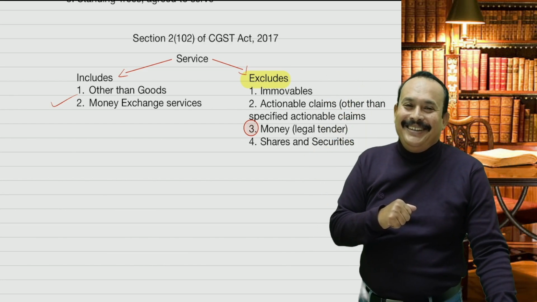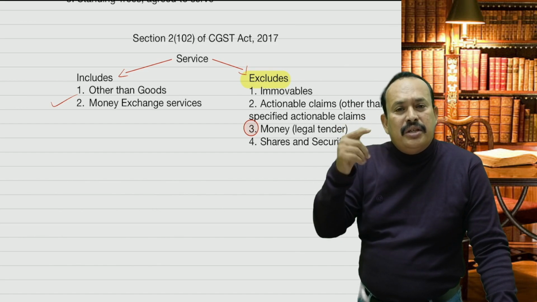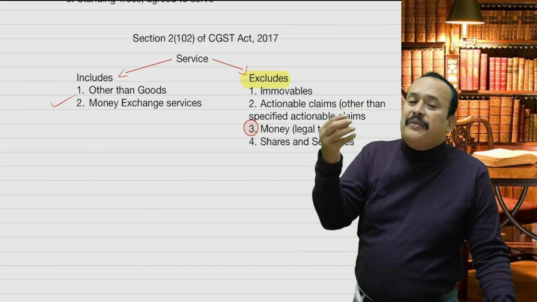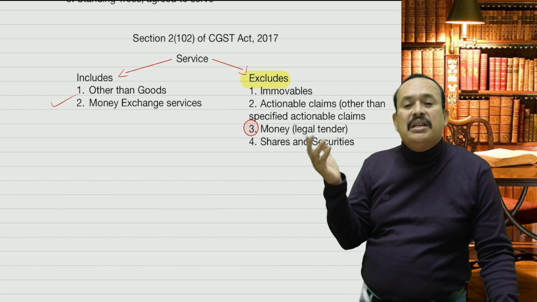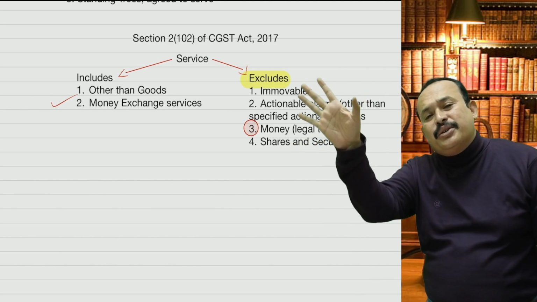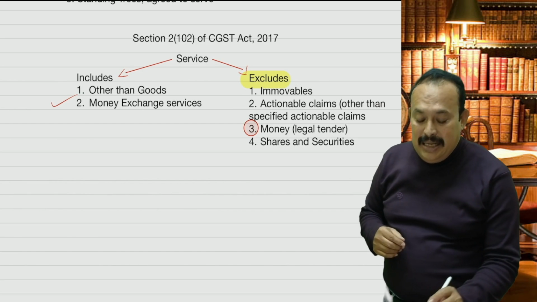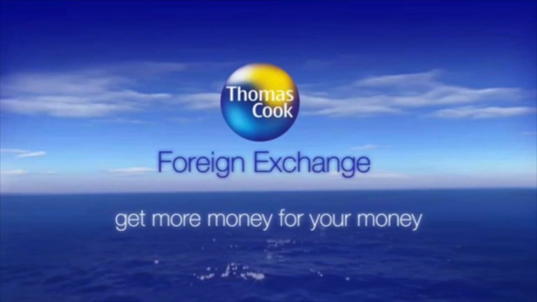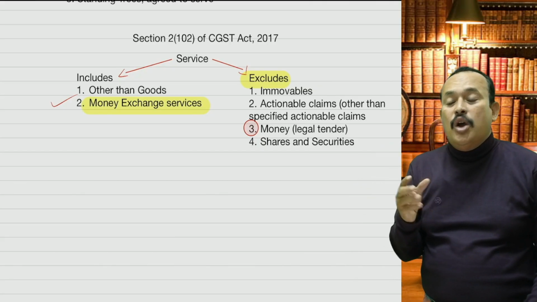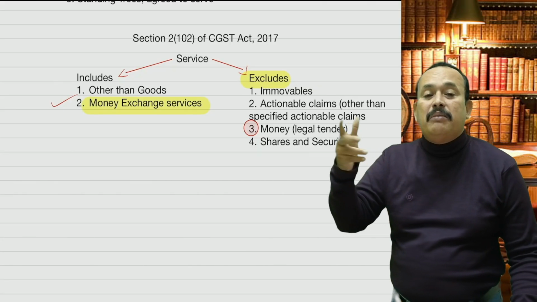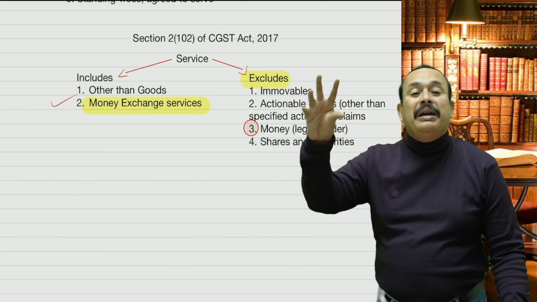Got the clarity? Now you understood goods includes. Now I am referring to service includes. Service includes other than goods. Service includes money exchange services. That is very important to note. Money exchange services: one form of currency converted into another form of currency, earning a commission, by a money exchanger.